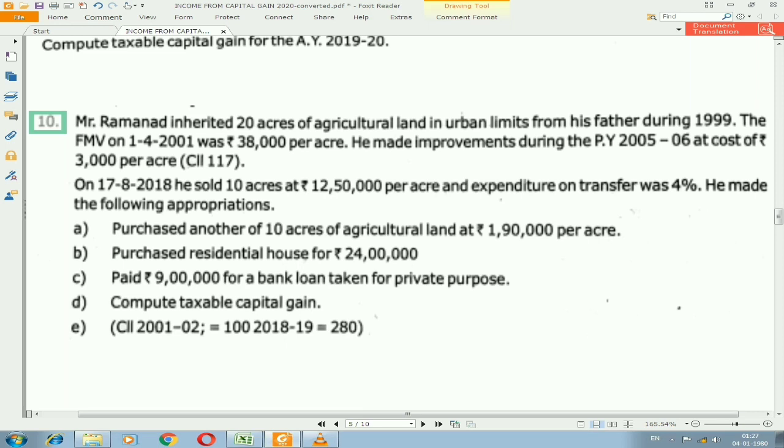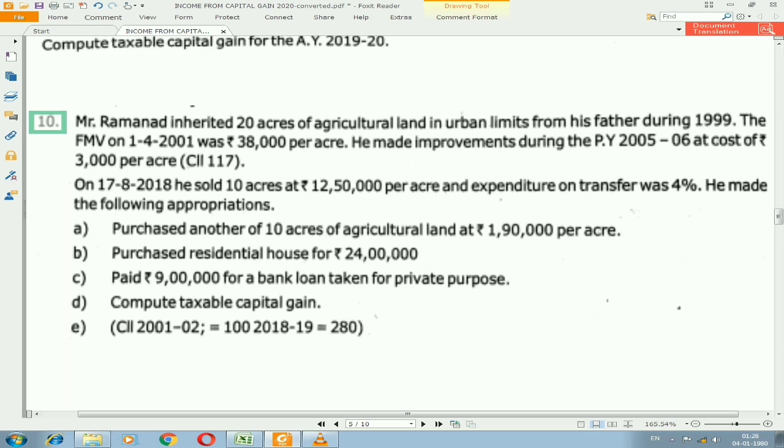He made the following appropriations. First one, purchased another 10 acres of agricultural land at 1,90,000 per acre. Purchased a residential house for rupees 24 lakhs. Paid rupees 9 lakh for a bank loan taken for private purpose. Compute taxable gain, and we have the cost inflation index numbers for 2001-02 and 2018-19.